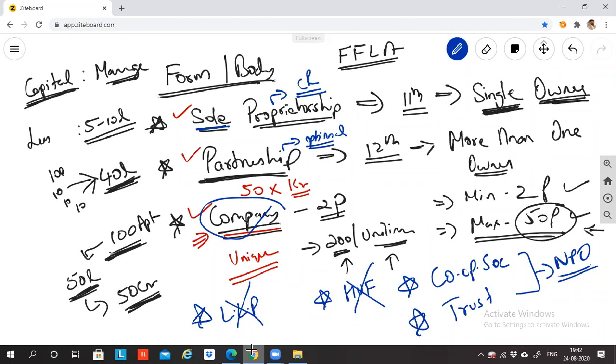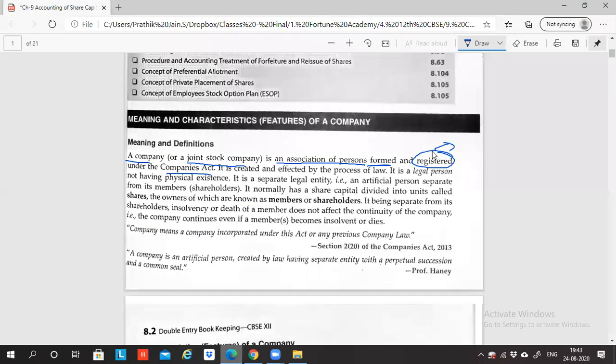Registration of the partnership deed is optional. Remember the second chapter we studied on partnership: registration was never compulsory, even there it was optional. But in a company, you cannot create a company unless and until it is registered. I cannot start my construction business of constructing these 100 apartments until and unless I form and register a company. So registration of a company is mandatory, very very important.